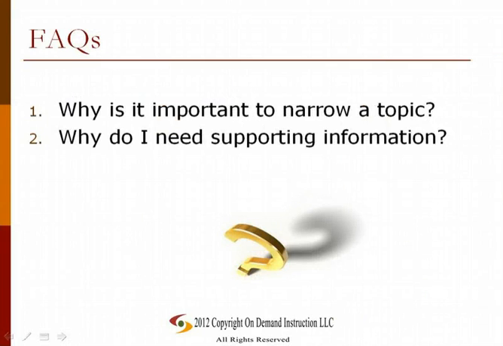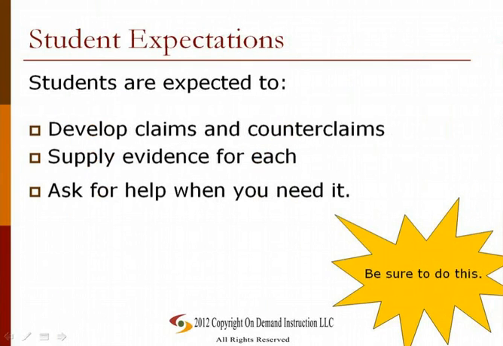Why is it important to narrow a topic? You should know how to write for a specific audience to get your point across effectively. Why do I need supporting information? This is the bulk of your paper. A thesis or main idea is one idea. The supporting information is what supports your claim and gives your research credence.